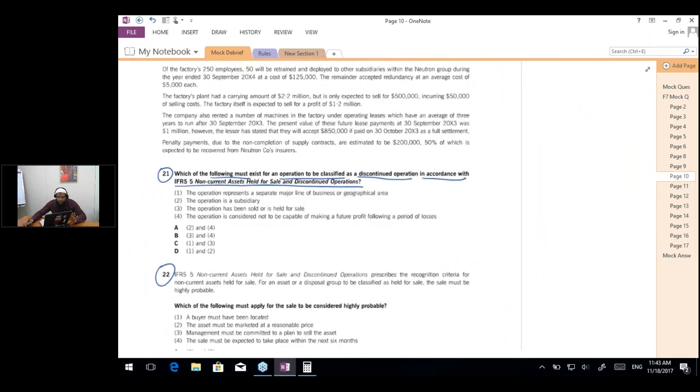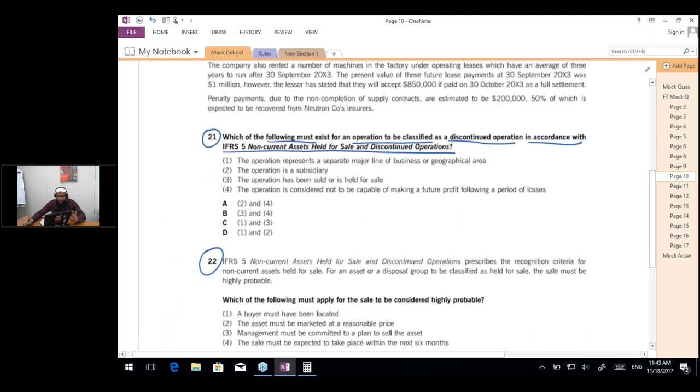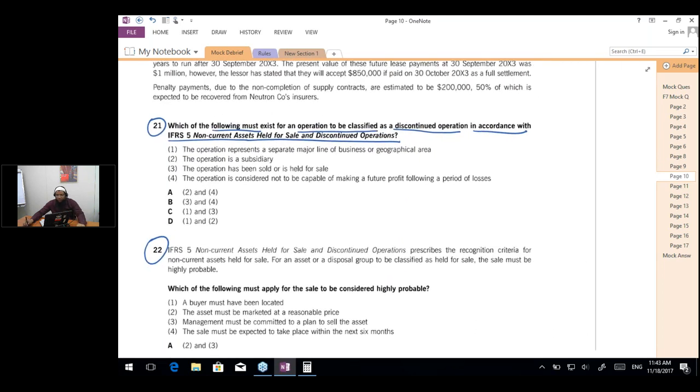Okay, so now we are discussing question number 21, where the question says that which of the following must exist for an operation to be classified as discontinued operations in accordance with IFRS 5. So we are actually going to discuss the rules of classification of IFRS 5. So the first point is that the operation represents a separate major line of the business or the geographical area. So it should be a separate line of the business to be treated as discontinued operation. So this is right, because the operation should be a separate business and a major line of business. If it is minor, it is irrelevant, it is not material, then we are not going to apply IFRS 5.